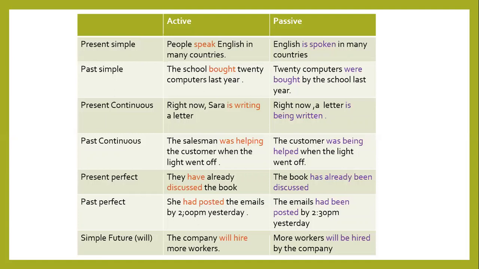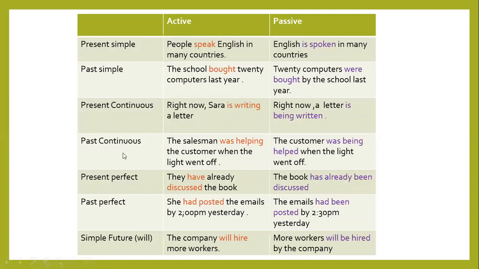So we start from the subject. Sarah is writing a letter. A letter is the thing that receives the action. It becomes the subject. A letter is being written. Again, writing changes to the verb 3, written. And we use being because it shows the progress of the action. So the suitable form with the present continuous in the passive voice is is, are, am, being with the past participle.